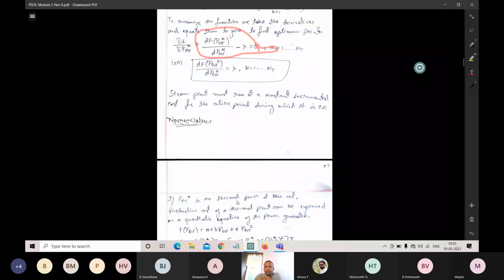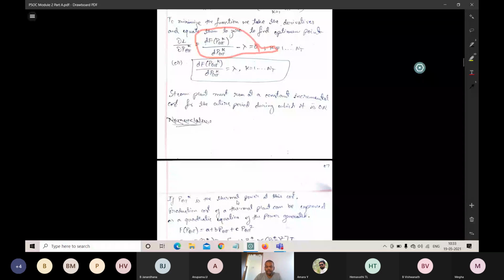So for the entire period during which it is on, that is, the period of time the unit is running, the thermal power plants should be able to run at minimum fuel cost and constant incremental cost. These are the two costs that we need to consider while running and maintaining the thermal power plants.